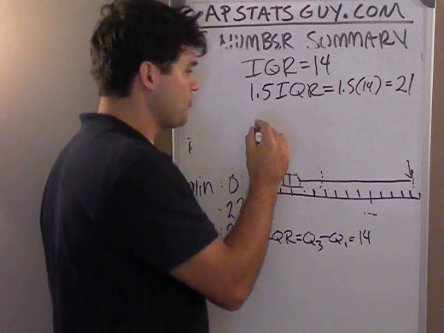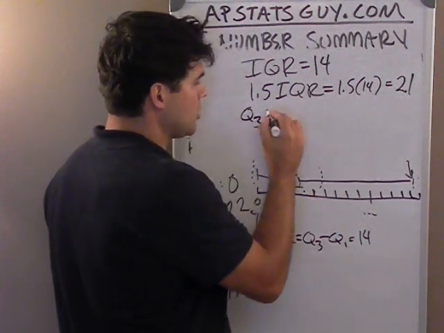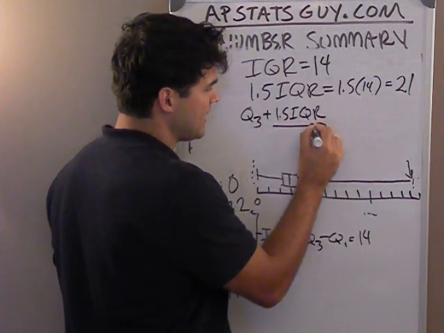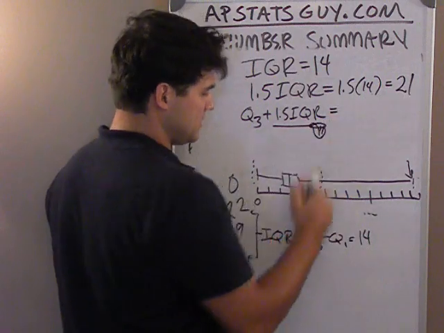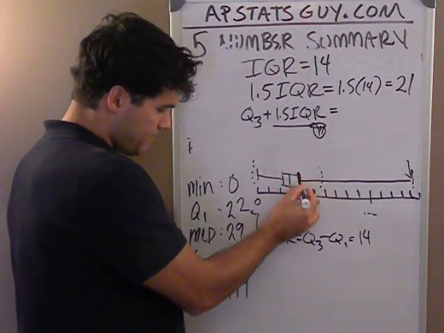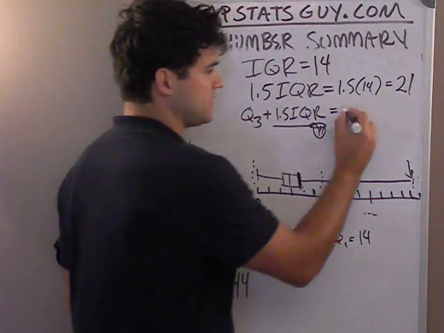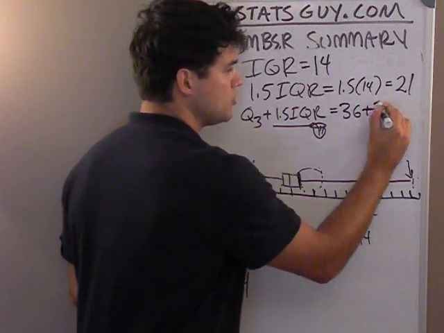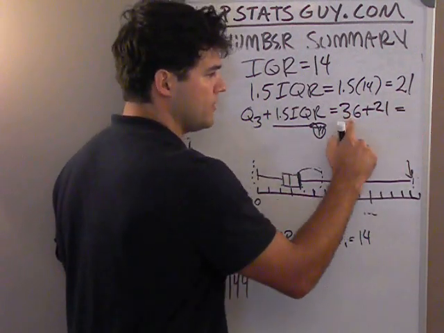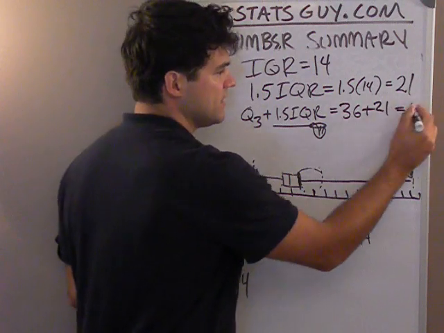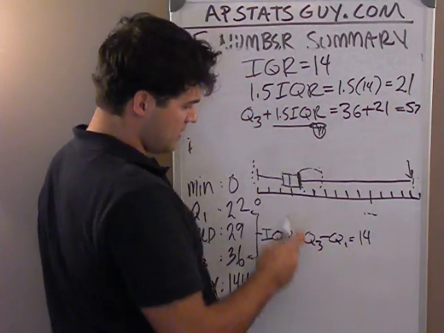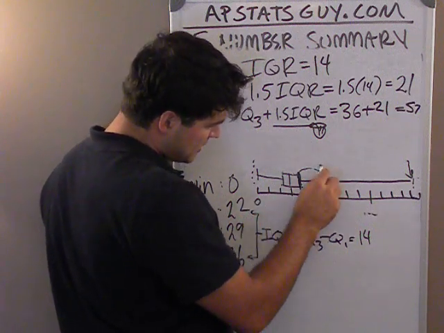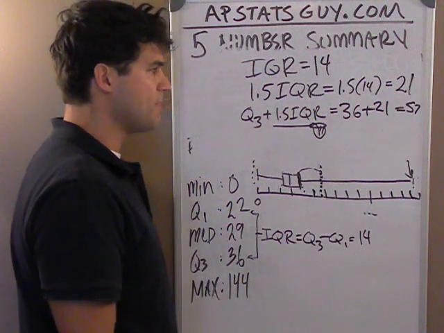So I'm going to stand at Q3 and go up 1.5 IQRs. Remember, 1.5 IQR is the length of my net. I'm standing at Q3, right there, 36, and I'm going to go up 1.5 IQRs, up 21. And what do I get to? 36, 46, 56, 57. As you can see here, 10, 20, 30, 40, 57 is right around here. It's my first fence, my upper fence.